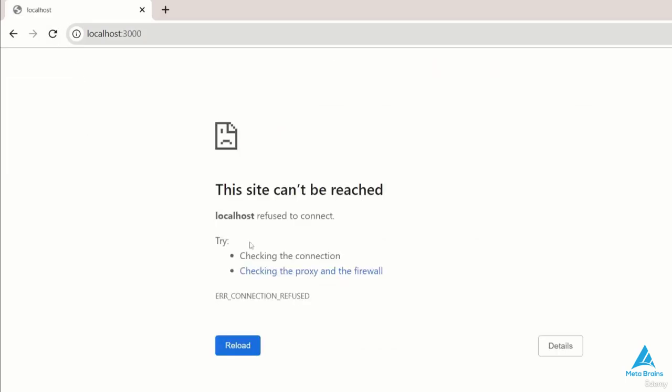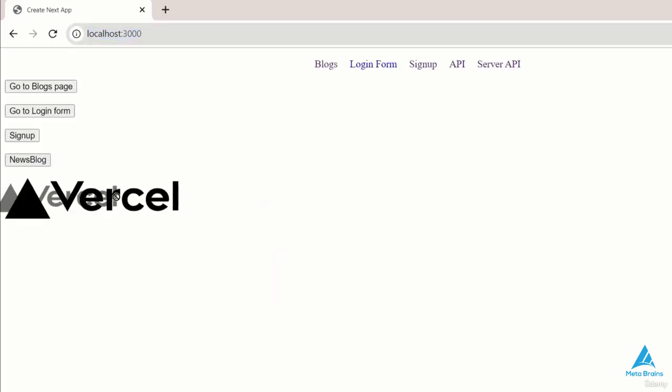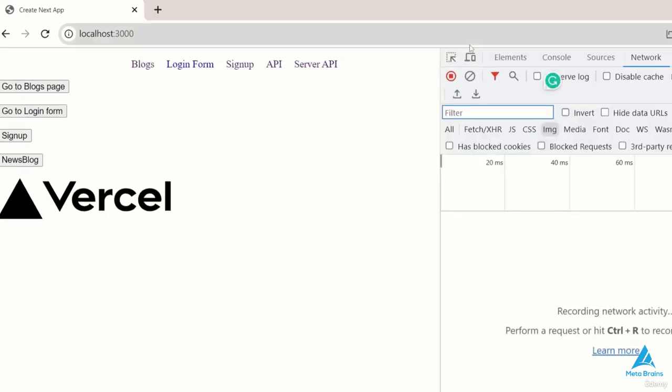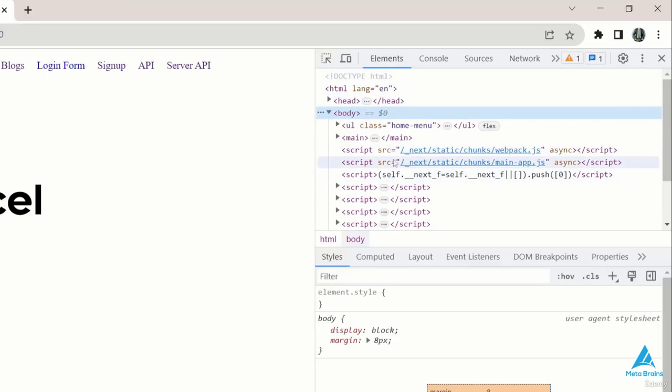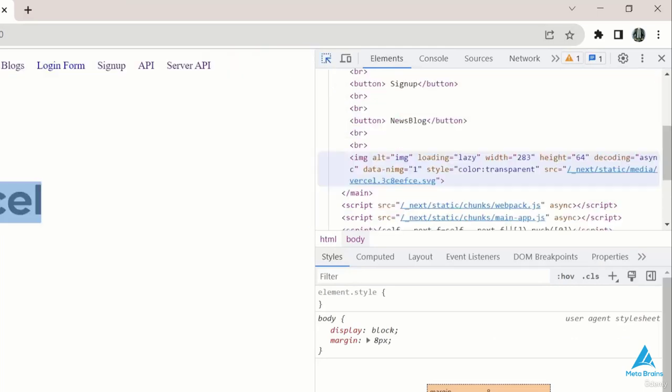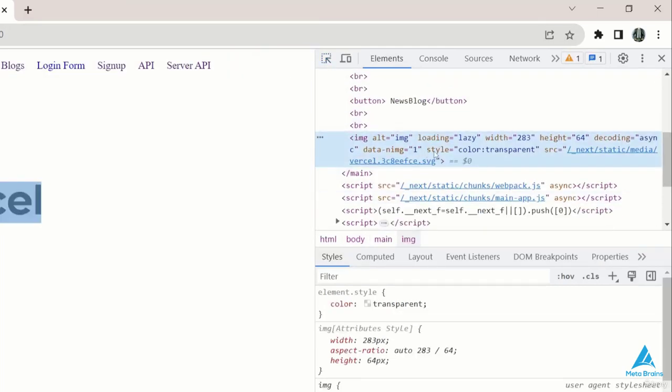Okay, in this instance, the image may not load immediately. If that happens, try restarting your server, as it can sometimes encounter issues. Alright, upon successful loading, you'll see the image. Inspect the elements and view the image details. Notice that asynchronous loading is employed, which is facilitated by Next.js. The image is styled appropriately with default width and height attributes displayed.